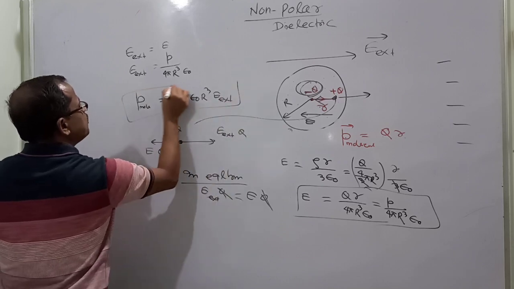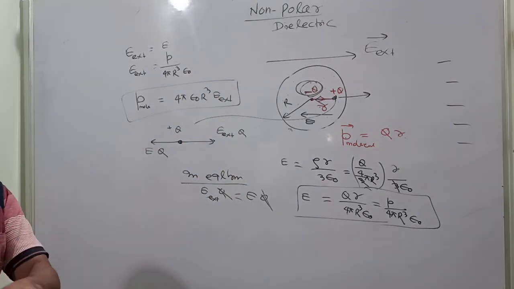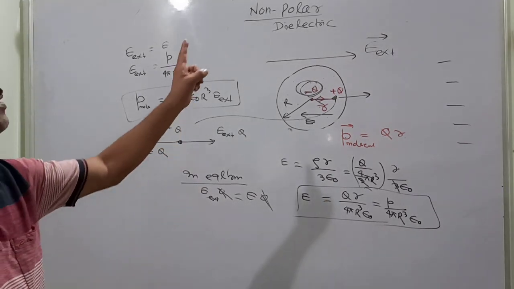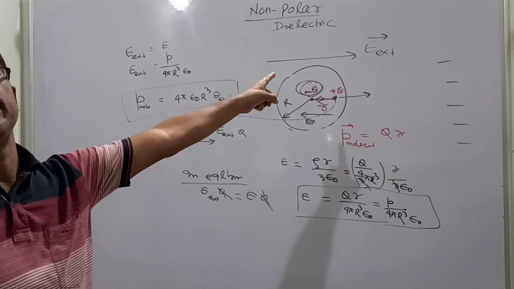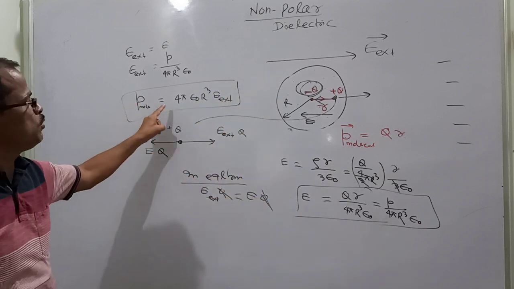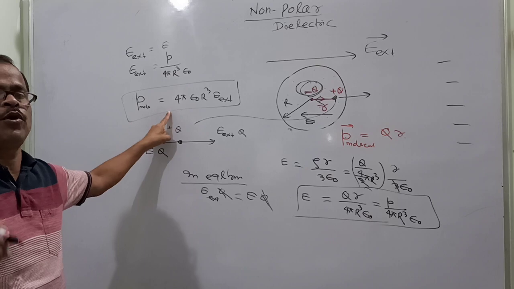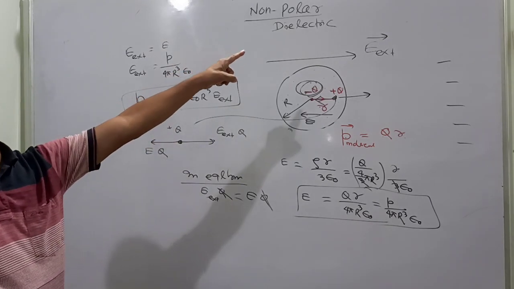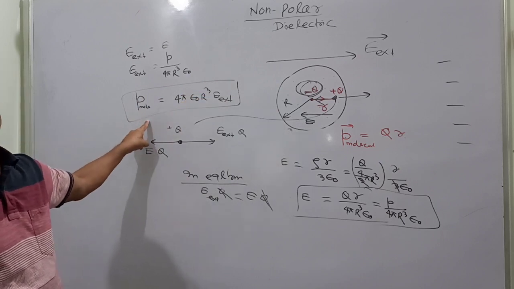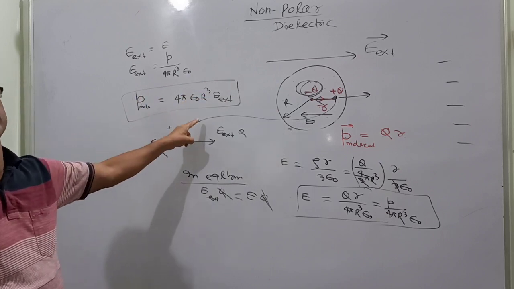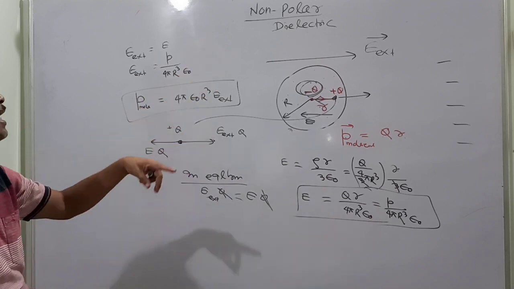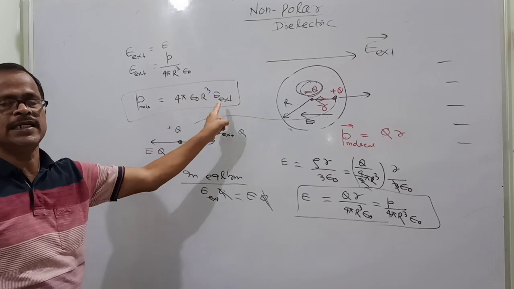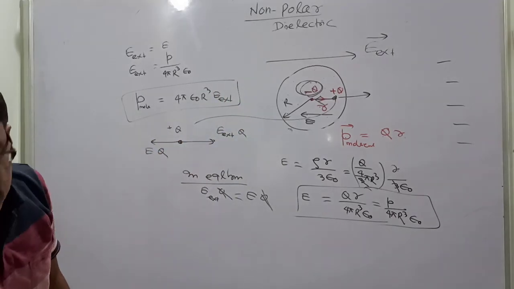This is the important derivation. This is the induced dipole moment of a non-polar dielectric in the presence of external electric field. Again, this is the induced dipole moment, not permanent. For a polar molecule, there is permanent dipole moment. For a non-polar dielectric, there is induced dipole moment of one molecule in the presence of external electric field, and that value is equal to 4 pi epsilon 0 R Q E external, that means external electric field.